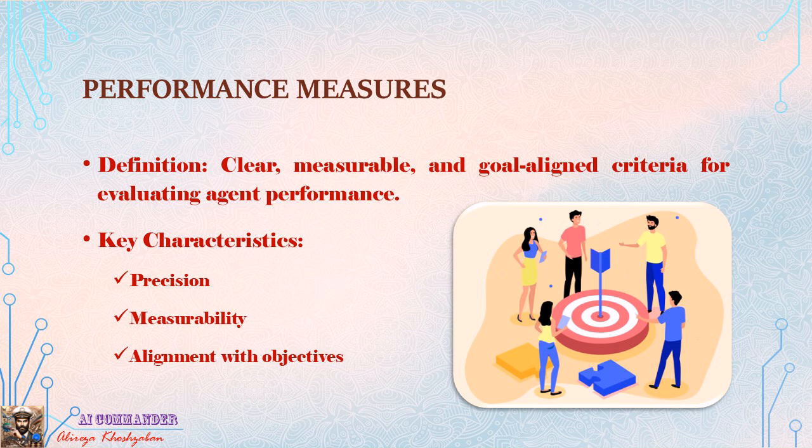Slide 3. 2. Performance measures. These measures are precise, measurable, and aligned criteria used to evaluate an agent's performance. They play a key role in guiding decision-making and enhancing agent design. Characteristics of performance measures. Precision, clearly defining measures to avoid ambiguity. Measurability, enabling numerical or qualitative assessment of performance. Alignment with goals, reflecting the true objectives designed for the agent.